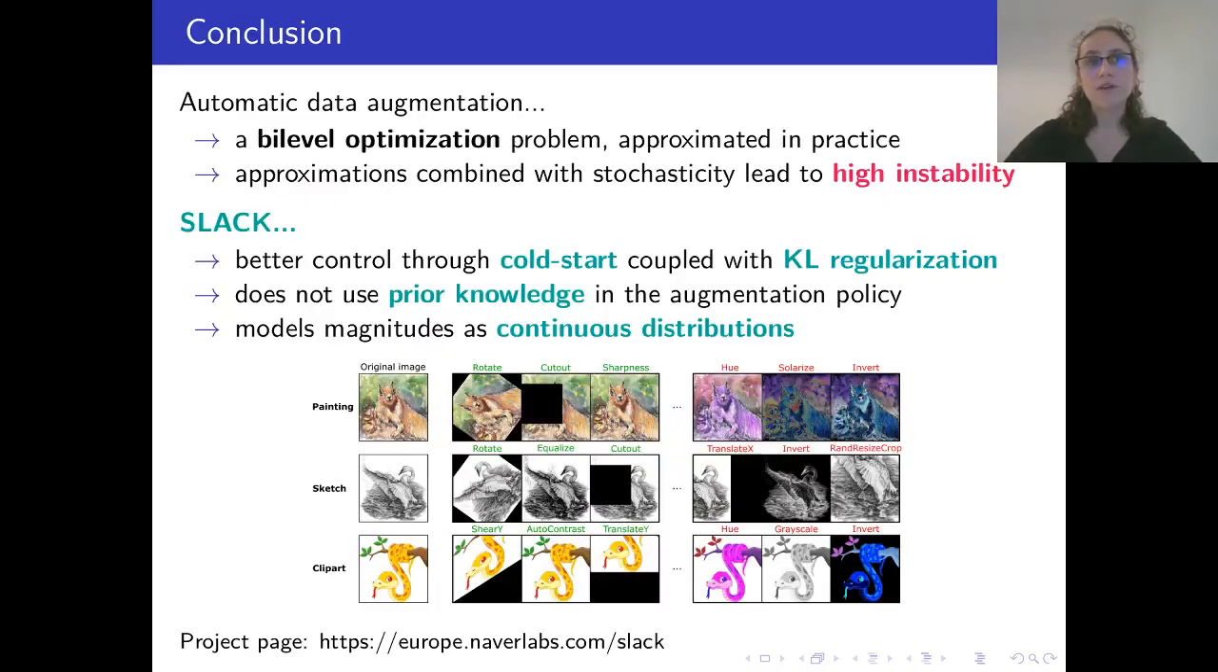As a conclusion, automatic data augmentation formulates as a bi-level optimization problem, which is difficult to solve and approximated in practice with, for example, unrolled optimization. This approximation, coupled with the stochasticity of the optimization process, leads to high instability. With SLAC, we propose to approach the bi-level problem with a cold start strategy, coupled with a KL regularization, which allow for more stability and a better control over the optimization process. Compared to the literature, SLAC does not incorporate prior knowledge in the augmentation policy and is the first to model magnitudes as continuous distributions.